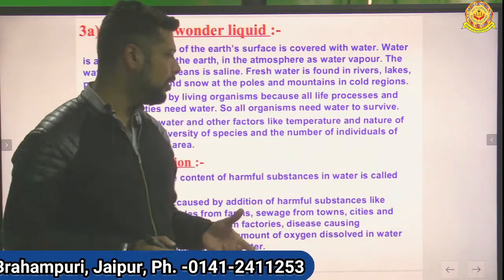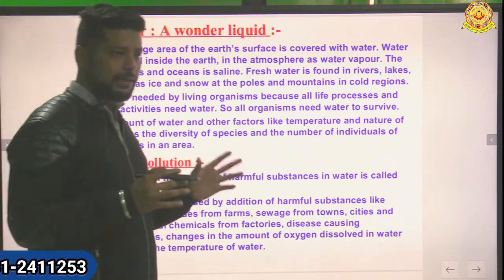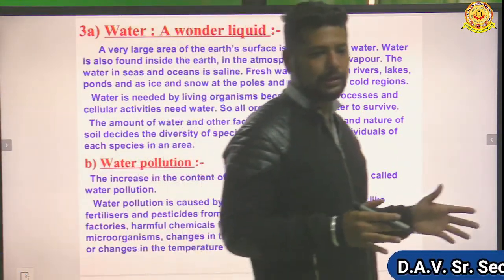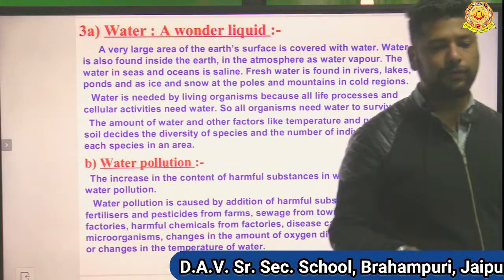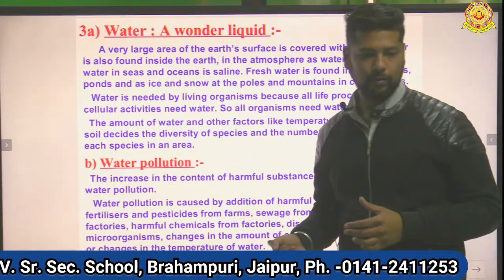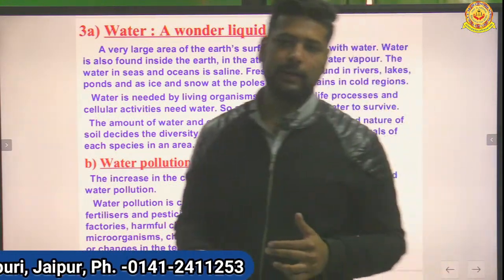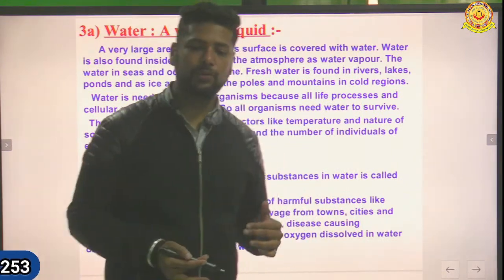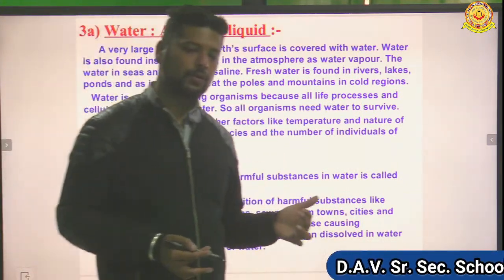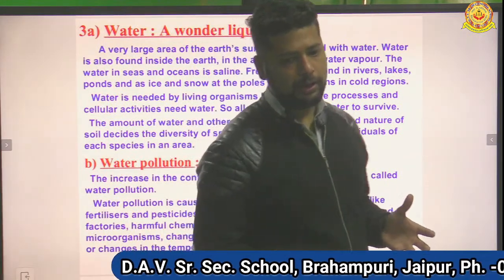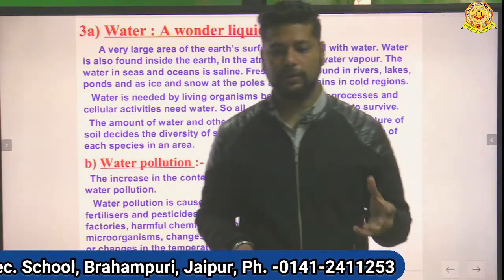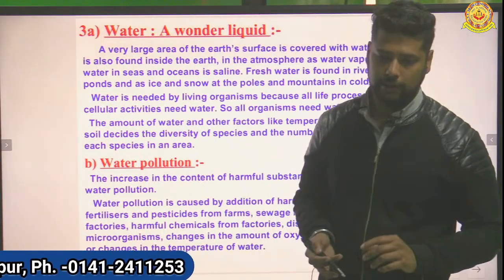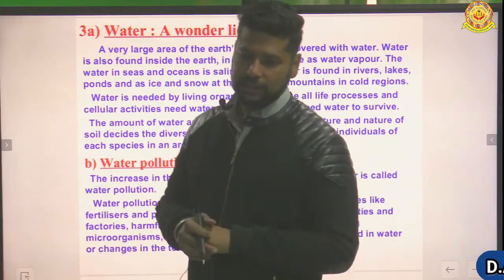Okay. Next is when industries, all the industries, use water to cool their machines. To get the temperature lower in their machines, they use water. So when they use water, the water becomes hot. Now they take this hot water and dump it in the water bodies. Now the temperature of the water bodies is changed.